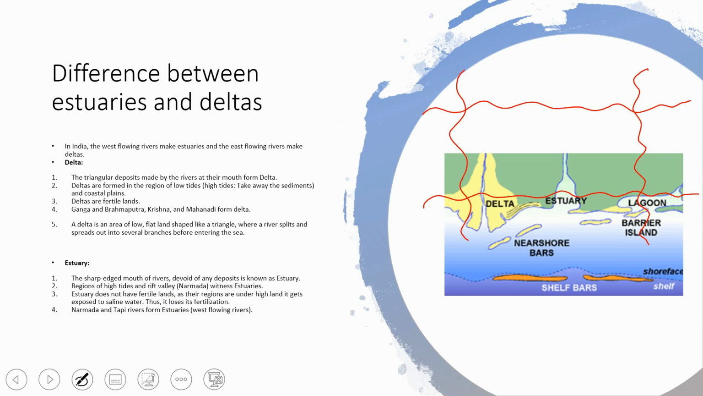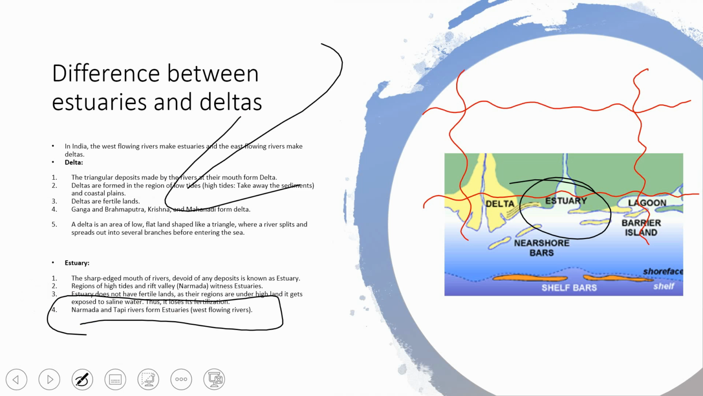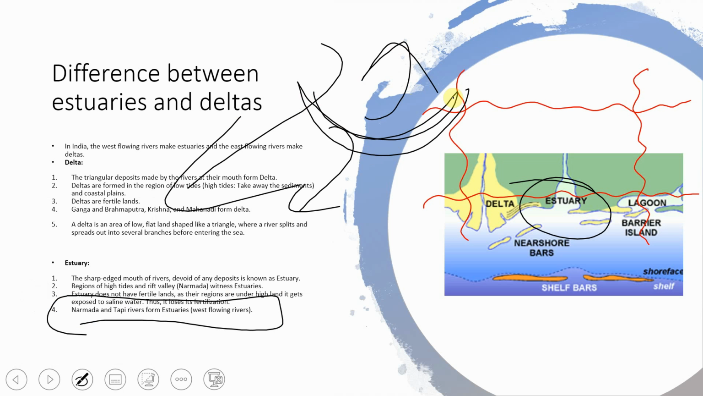The fertility present in that alluvial soil will be washed away by the ocean or sea. Narmada and Tapi rivers form estuaries, as they are west flowing rivers. I have talked about basins and all. Rivers sometimes flow in two directions in India because basins are formed, and what the reasons are for forming the basin, I will explain further in this series.